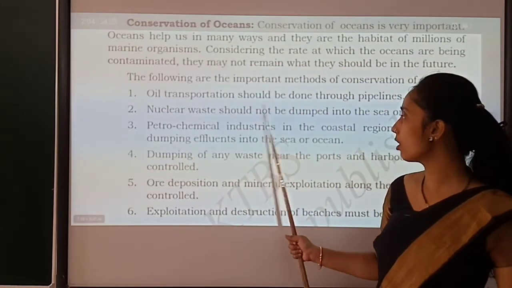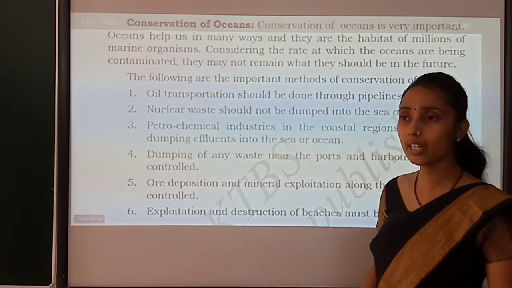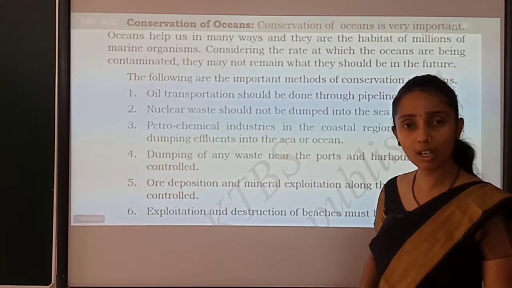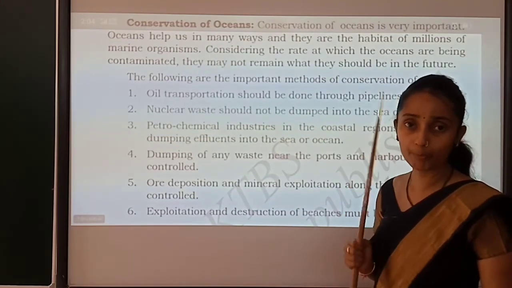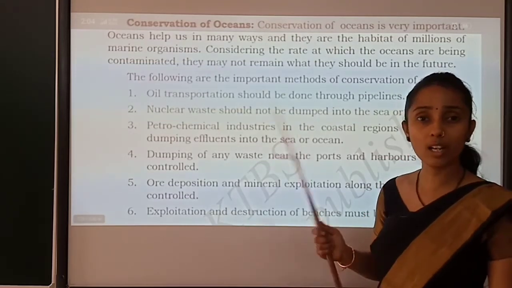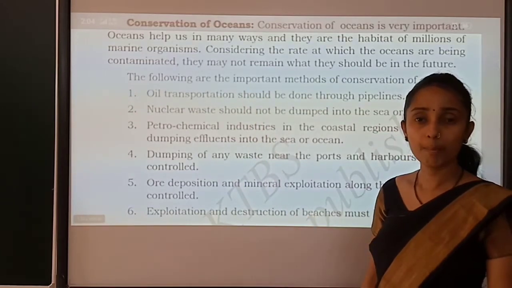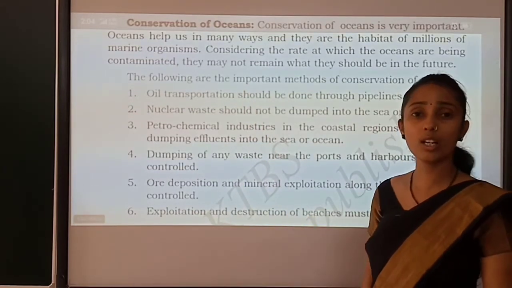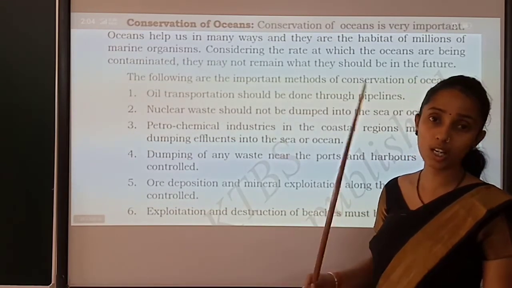Nuclear waste should not be dumped in the sea or ocean. Nuclear waste, in the sense that before, with atomic energy or nuclear weapons, the tests of the atom bomb used to take place inside the water, because if they tested on the earth, the crust plate would be disturbed and it may cause an earthquake.